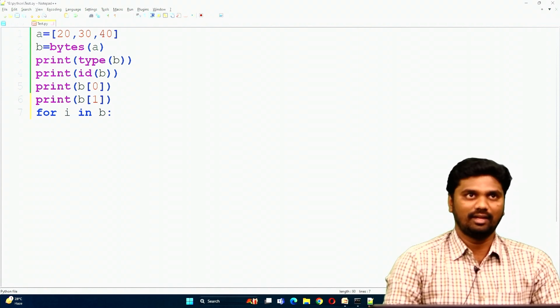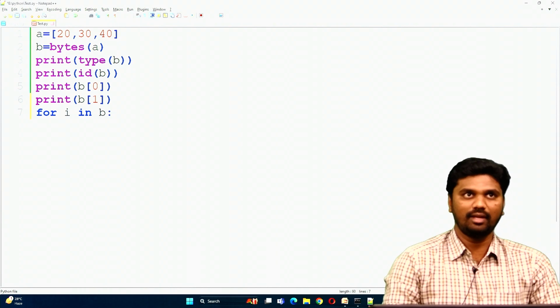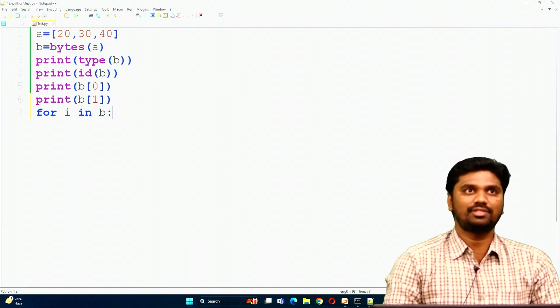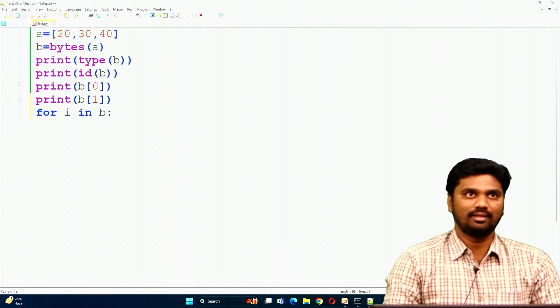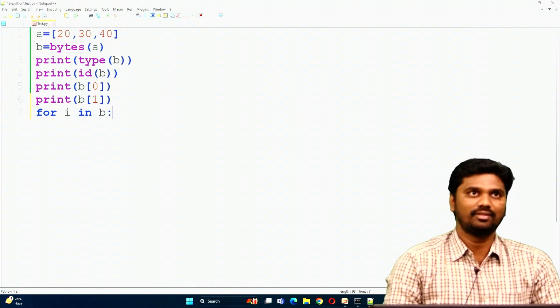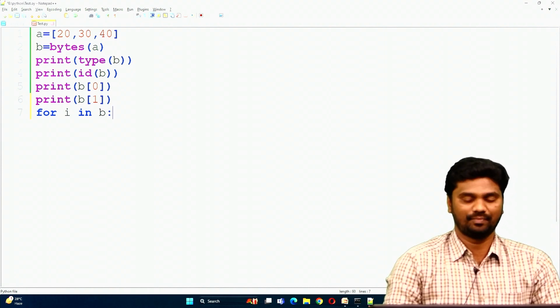What does this mean? For each value of i in b means whatever values are there in object b, all those values will be assigned to i one by one.